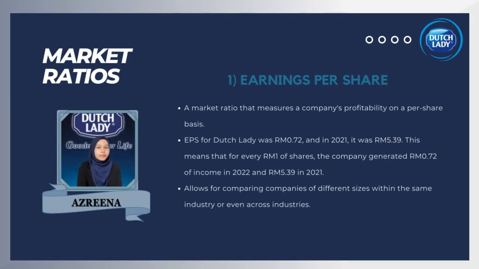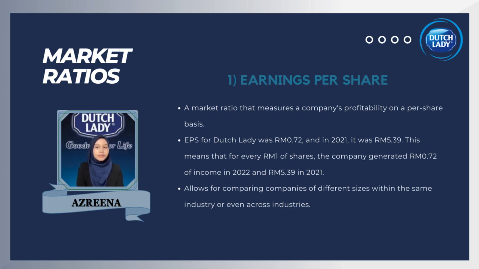Next, we have market ratio. In this market ratio, we have earning per share. This market ratio, which is to measure company profitability on a per share basis, is calculated by dividing the company's net earnings by the number of outstanding shares.